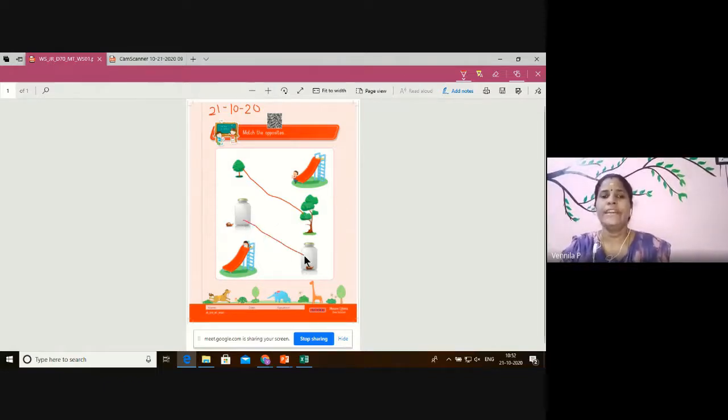You have to identify and match, children. Don't match like tree to tree, jar to jar, slide to slide. Don't match like that. First, you have to identify what opposite that is. Big or small, in and out, up and down, like that. You have to identify, and then only you have to match. And next is the slide one.